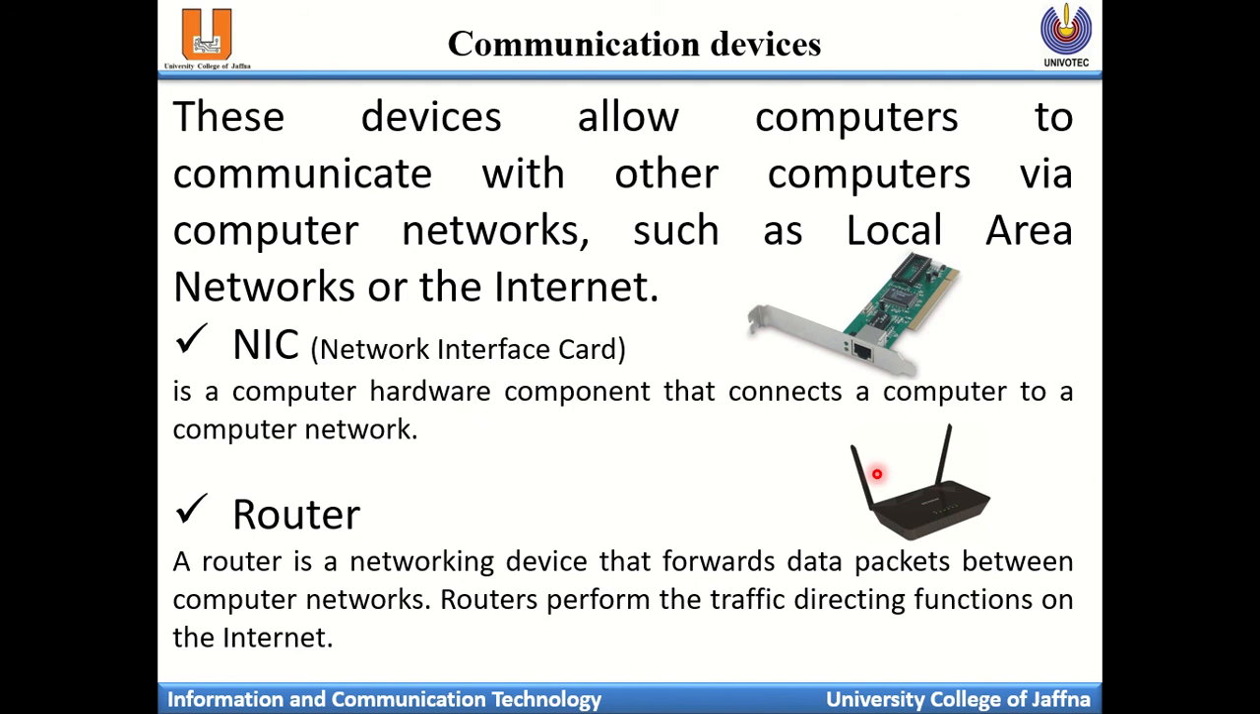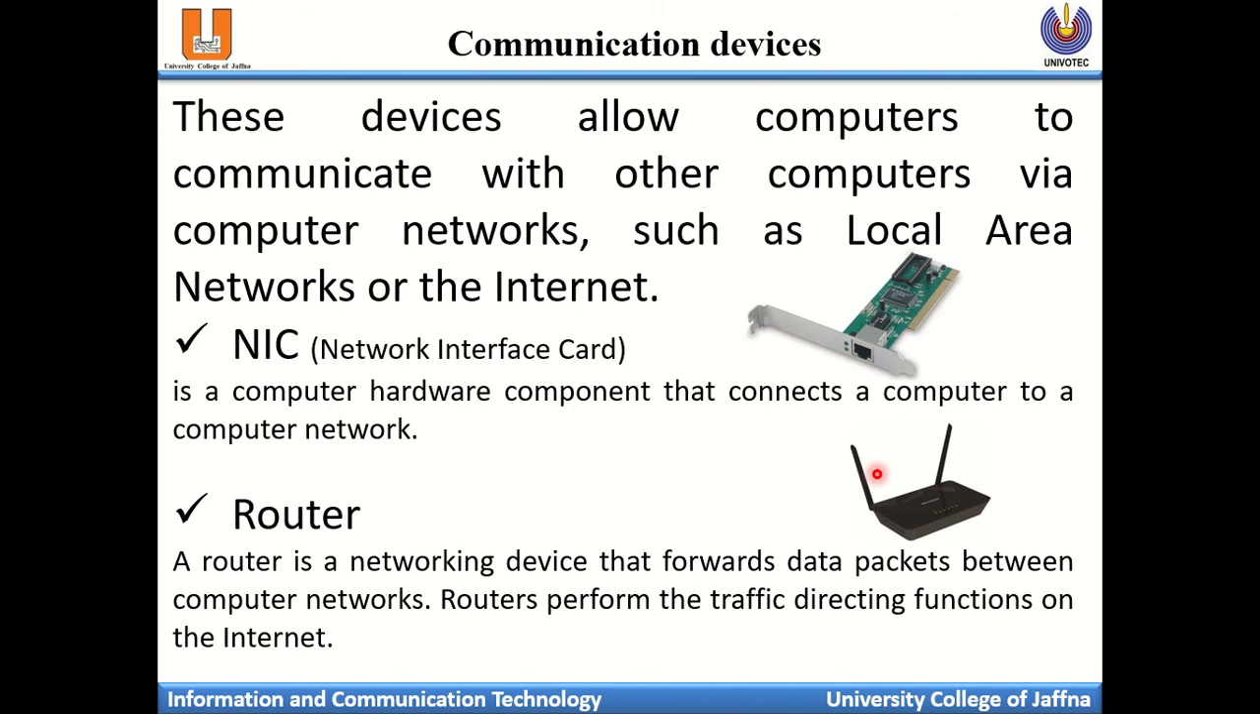Then another one is the router. You are familiar with this name, router. A router is the networking device that forwards data packets between computer networks. The router performs the traffic directing function on the internet, directing a route to the internet. These types of devices are provided by the internet service provider, and by using these you will get an internet connection to a computer.